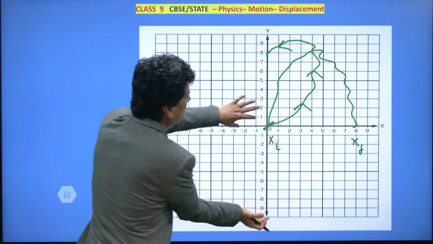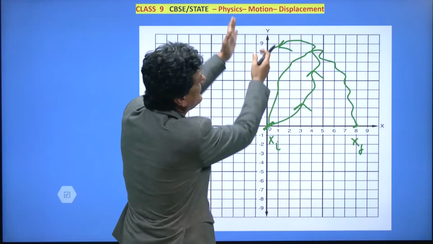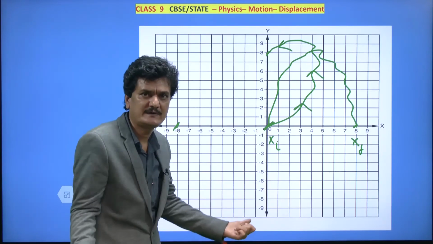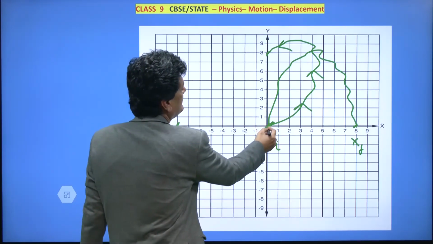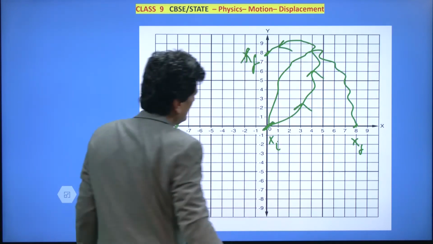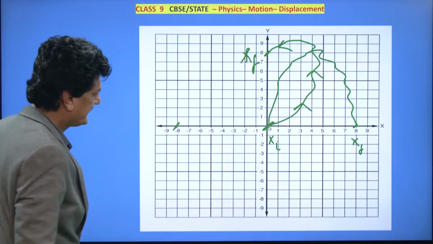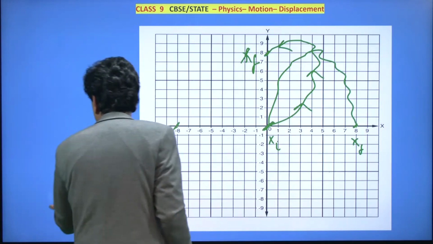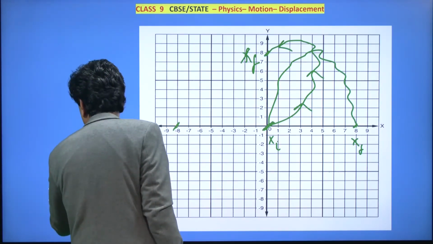What do you do then? That same x-axis you can rotate, or you can put the y-axis over there. No issues at all. Then again, this is the initial position, this is the final position. In this way, different positions you can label. The body can have different positions while traveling.